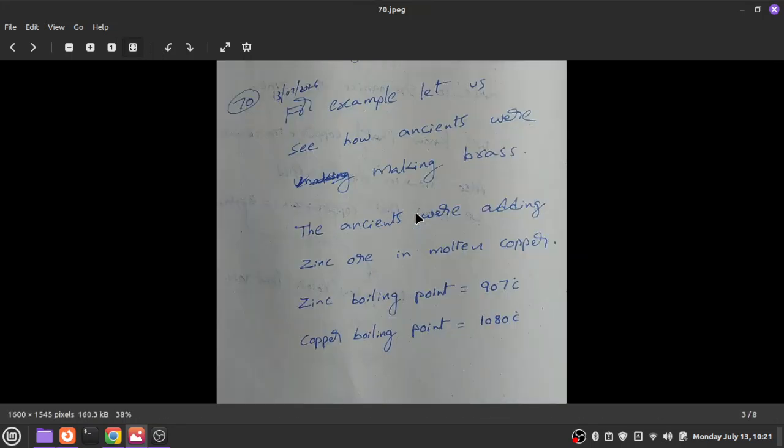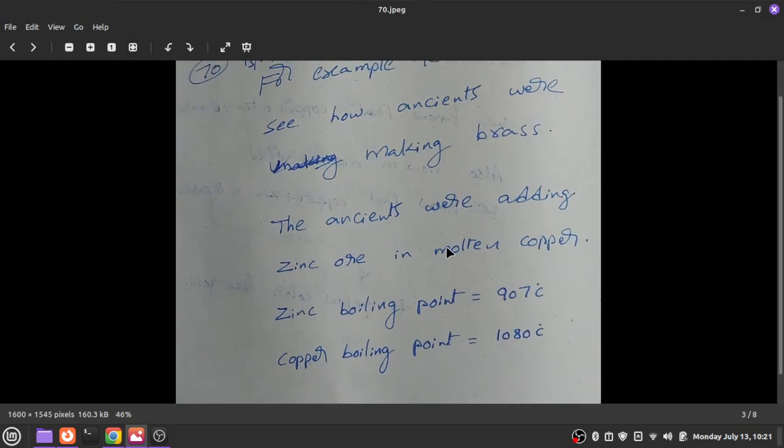Next slide. Let us see how ancients were making brass. The ancients were adding zinc ore to molten copper. Ore is a rock which contains mostly zinc plus other elements like oxygen, aluminum and other things like that.